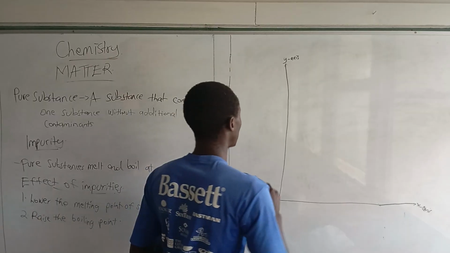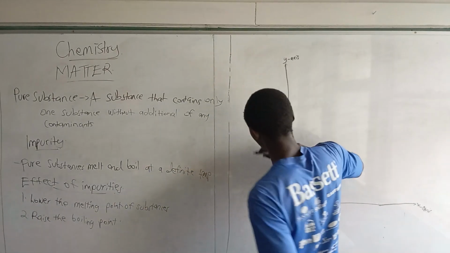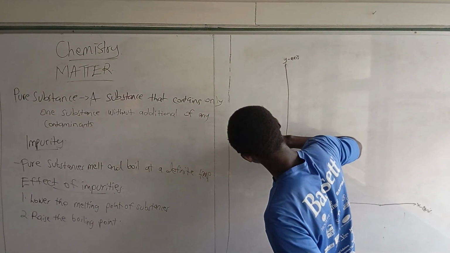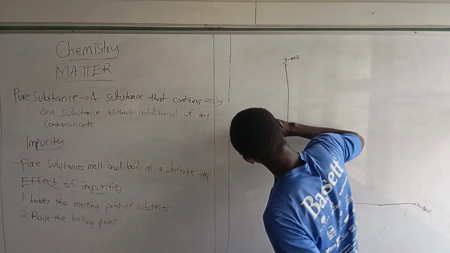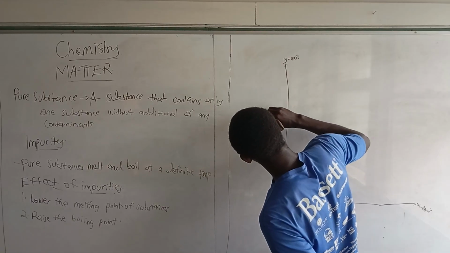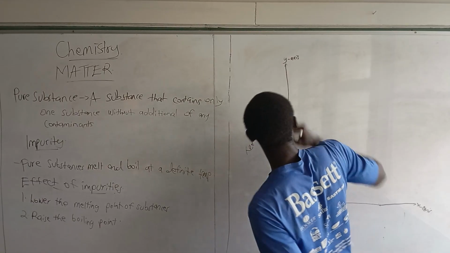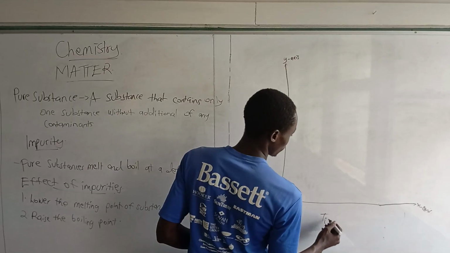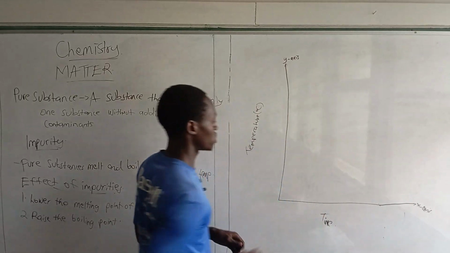On this side we'll have the temperature, that is degrees Celsius. Over here we can just have time, as if time also continues.